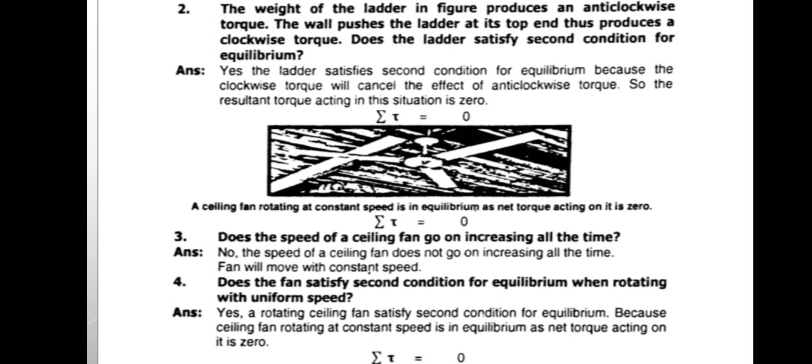Yes, a rotating ceiling fan satisfies the second condition of equilibrium because a ceiling fan rotating at constant speed is in equilibrium, and the net torque acting on it is equal to 0. So the summation of all the torques acting on it equals 0, and it is related to the second condition of equilibrium.